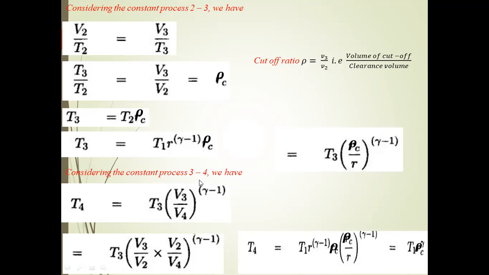Considering the adiabatic process from 3 to 4, we have T4 is equal to T3 into (V3 divided by V4) to the power gamma minus 1. Simplifying, V3 by V4 is equal to V3 by V2 into V2 by V4, and V3 by V2 is equal to rho. Simplifying again, T4 is equal to T1 r to the power gamma minus 1 into rho to the power gamma divided by r to the power gamma minus 1. Simplifying this equation again, T4 equals T1 rho to the power gamma.